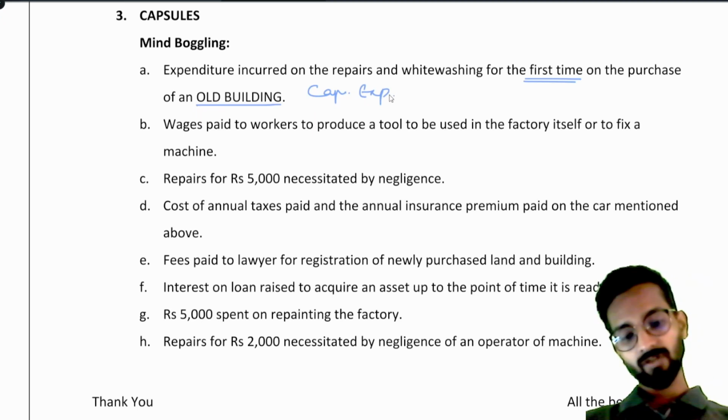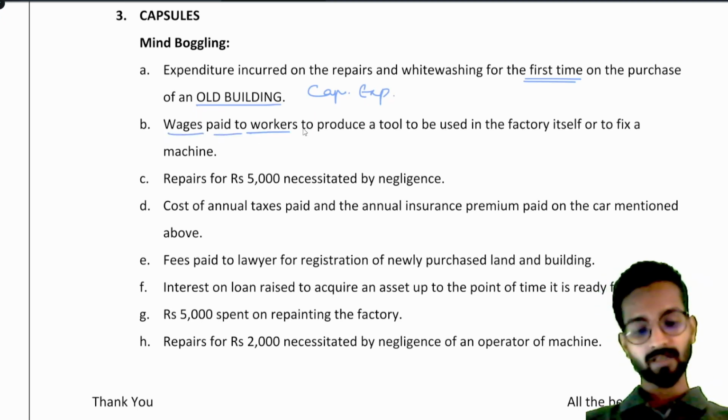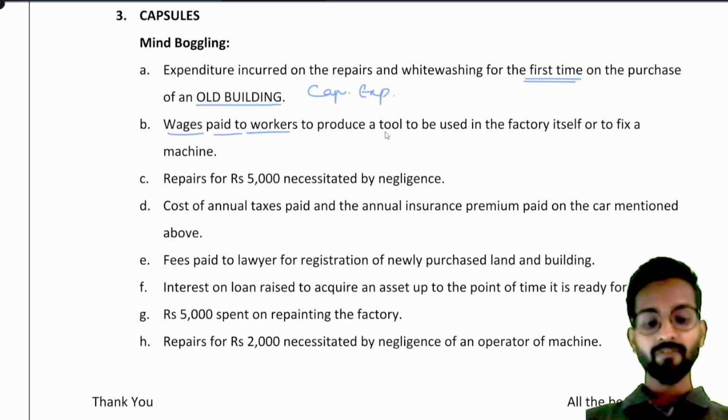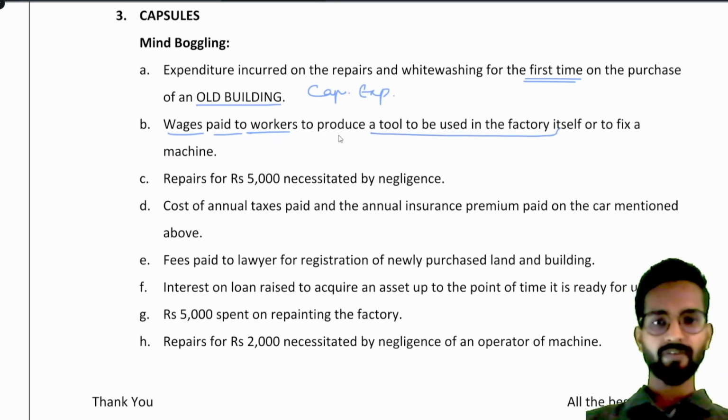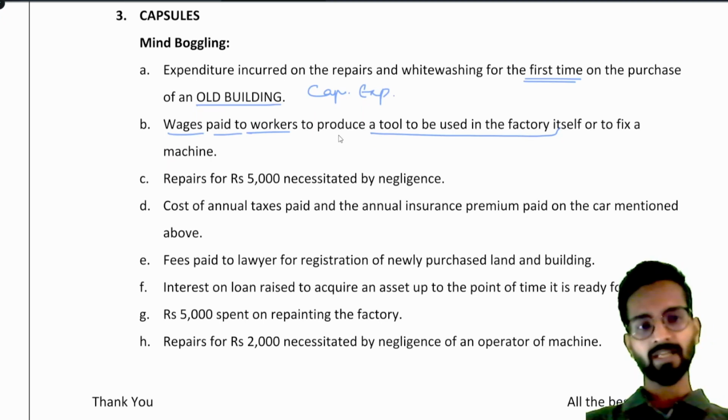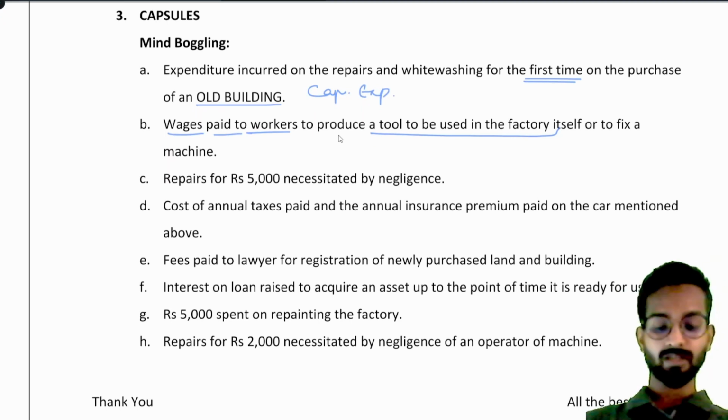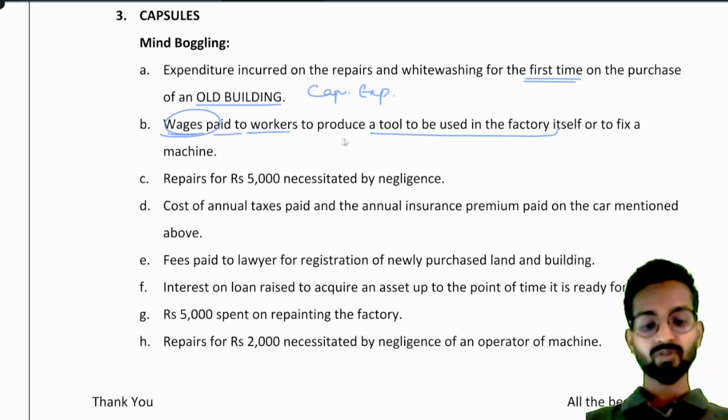Understood? Now wages paid to workers to produce a tool which is to be used in the factory itself. See, if these were regular wages for their regular work like stitching the shirts, which is their normal course of business, then that will be revenue expenditure. But this is the wages they are paying to workers to produce a tool to be used in the factory itself.